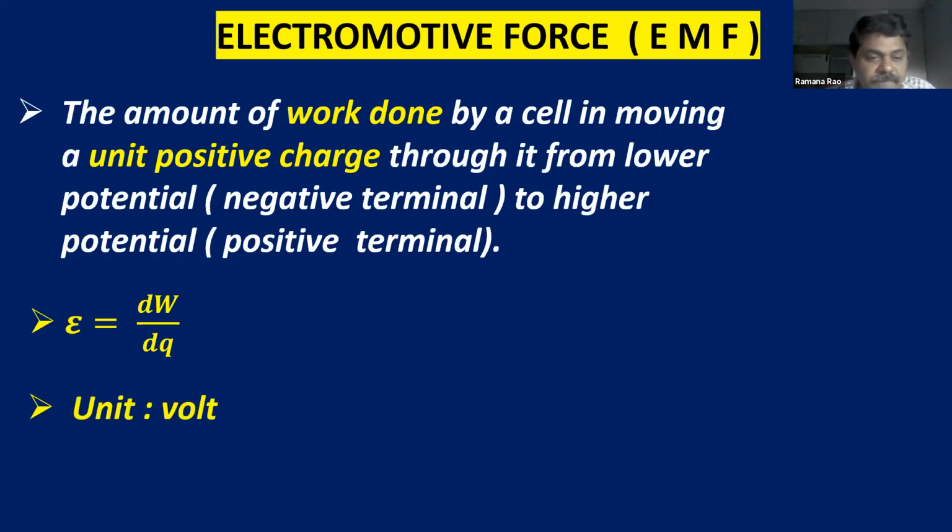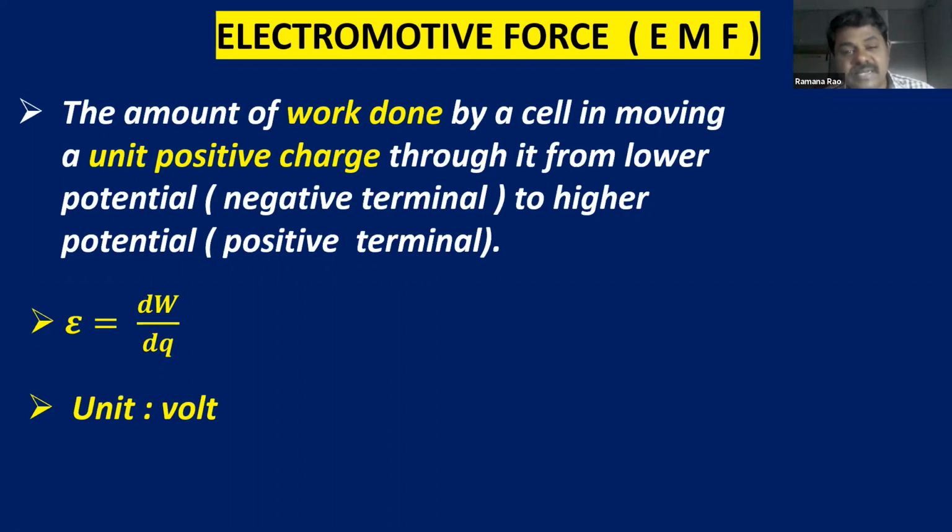And units, you already learned in electrostatics: V equals W by Q. Potential difference equals work done upon the charge. So the same unit. The unit for EMF is also volt. So this is electromotive force. Every cell is going to have its own electromotive force. Usually in our daily life, we see a cell used in a remote. There you can see 1.5 volt. So 1.5 volt is the EMF of that cell.